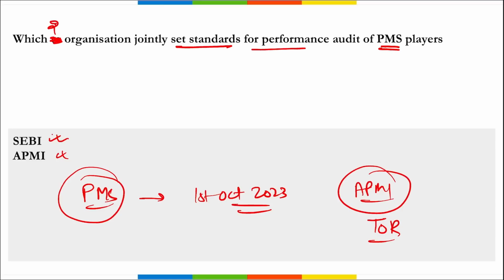Correct? The first report is a confirmation of compliance, and the second report is required to submit the actual audit report. The performance of advisory clients may be excluded from the audit if it has not been published in any marketing material or website. So SEBI and APMI have jointly set standards for the performance audit of PMS players.